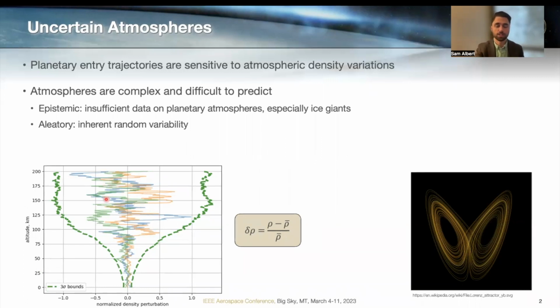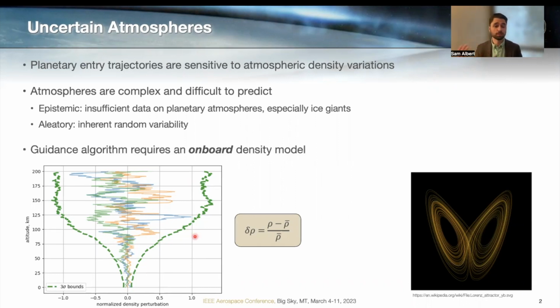I'm showing a few sample profiles here. In this case, these are altitude profiles from a Mars atmosphere data set. And I'm also showing the plus or minus 3 sigma bounds in the thicker dashed line. So we'll come back and talk in more detail about these figures. At this stage, the point is just these are very wide plus or minus 3 sigma bounds. There's large uncertainty, and that uncertainty varies with altitude, and there's correlation structure involved, all of that.